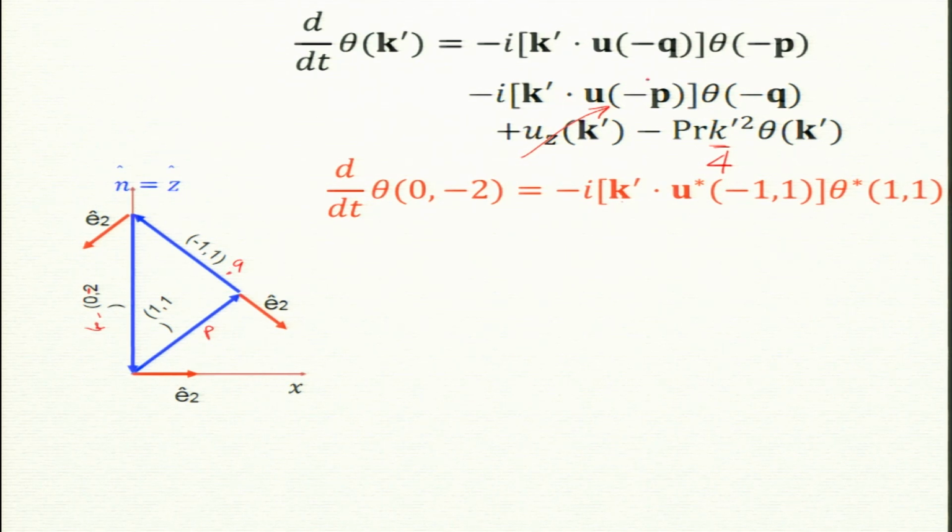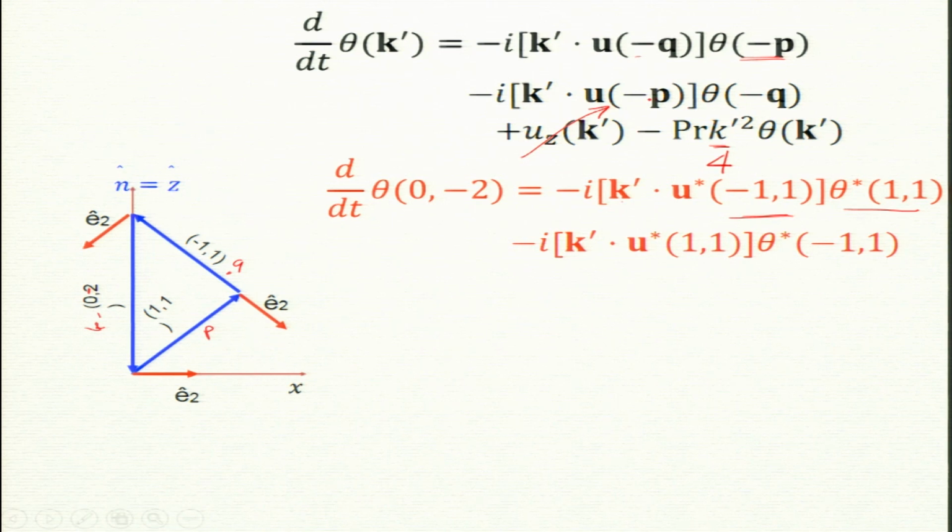So u of minus q is u star of q, u star of minus 1 1, which is there in the table, and theta minus p is theta star of p, so theta star of 1 1. The other term is just reversed: u of minus p becomes u star of 1 1 and theta of minus 1 1. So you can see they are just crossed. One becomes PQ, QP and then PQ. So k cross, no, I agree. Fortunately for 0 minus 2, well, true.